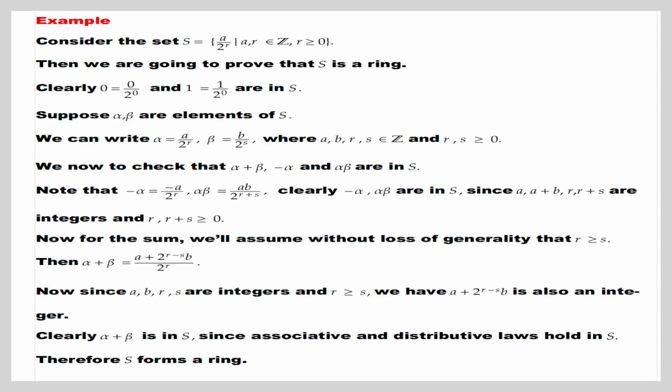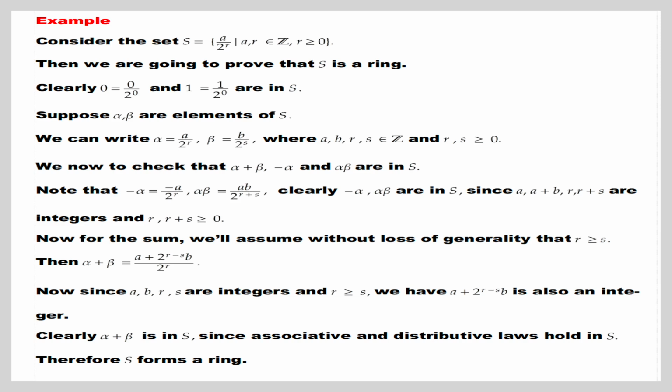We now have to check that alpha plus beta, minus alpha and alpha beta are in S. Note that minus alpha equal to minus a by 2 power r and alpha beta equal to ab by 2 power r plus s. Clearly minus alpha and alpha beta are in S since minus a, ab are integers and r plus s is greater than or equal to 0.